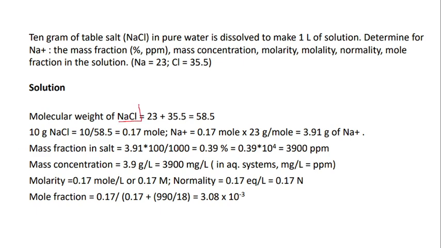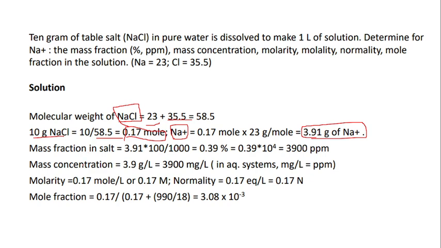So the molecular weight of NaCl, we need to add molecular weight of sodium, which is 23, and chlorine, 35.5, which is 58.5. And 10 gram of NaCl is used, right? So the 10 grams divided by the molecular weight. We know that moles is equal to weight by molecular weight. So we get 0.17 mole, this is the mole of NaCl, right? We need to find the mole of Na plus alone. So we multiply with the molecular weight of Na and we get this much amount of sodium present in this much moles of NaCl.